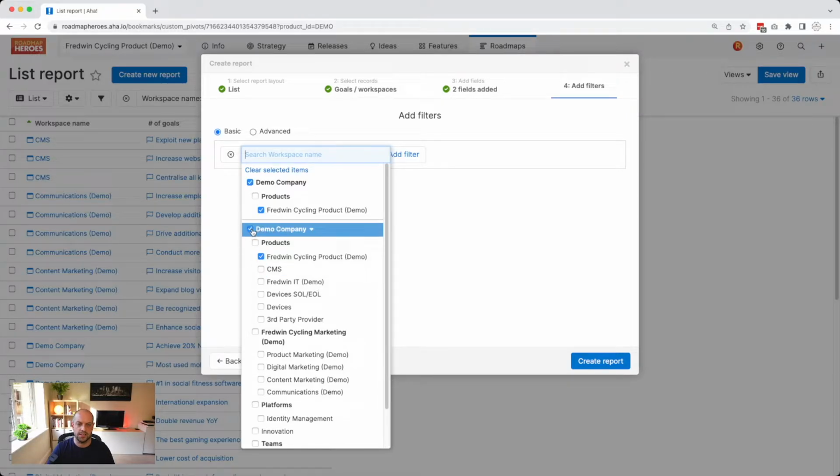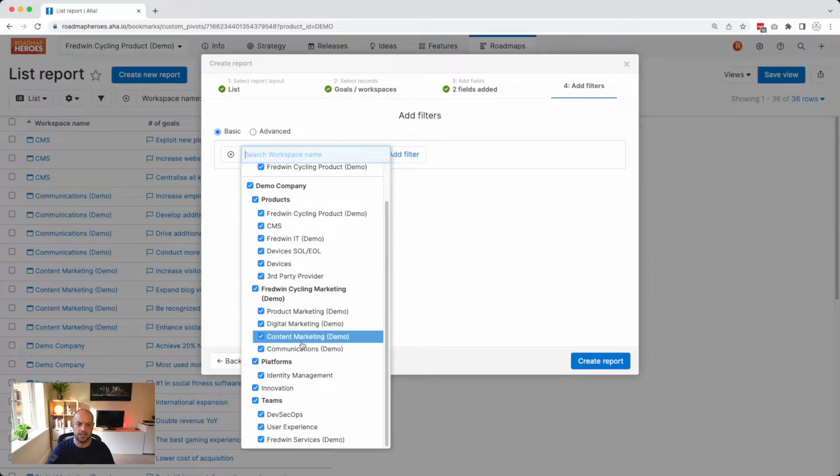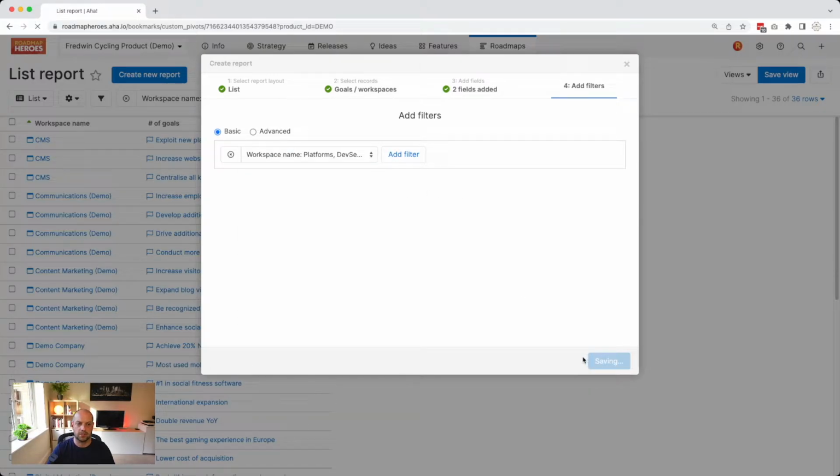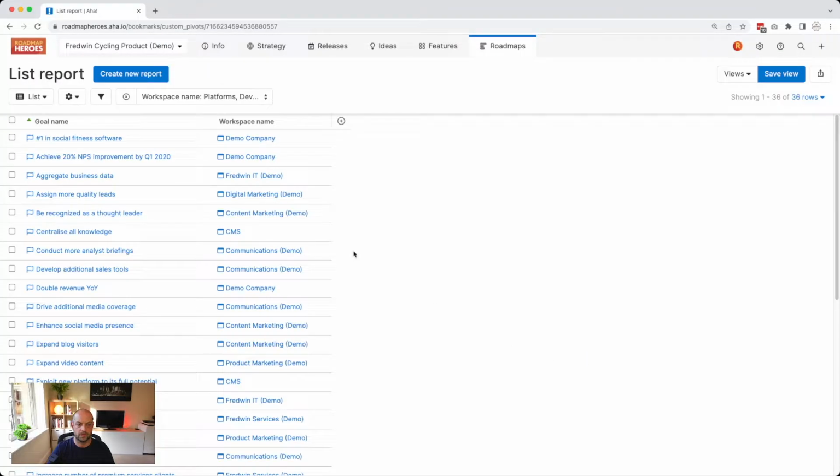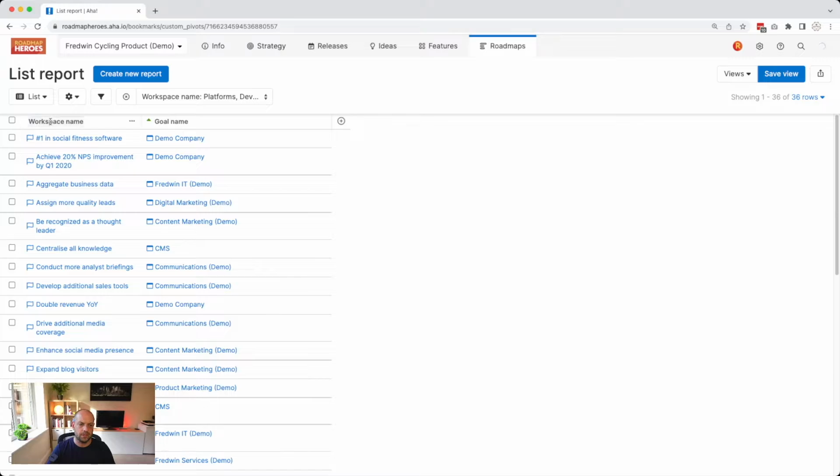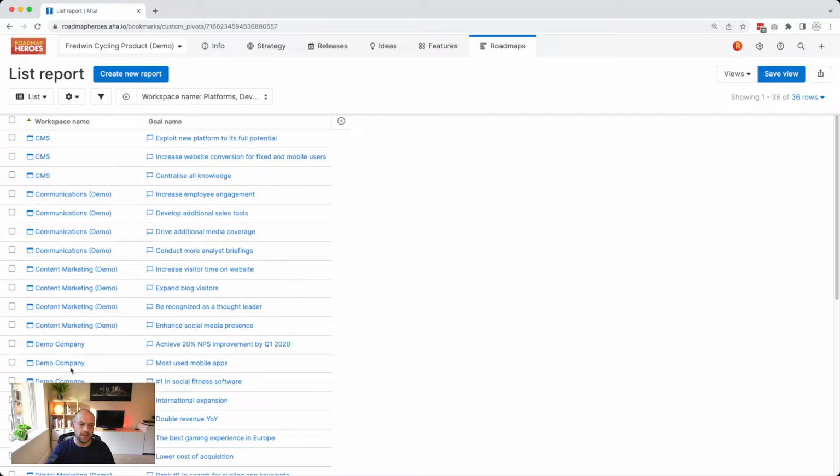So I'm just going to click on my demo company level, and in fact I'm going to select all. So I'm now looking at all of the workspaces within that demo company. Next, click Create Report. I'm going to rejig this report slightly to start with the workspace name, and then we can see that here on the left hand side and then the goal name here.